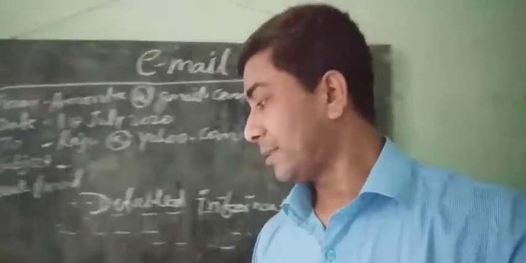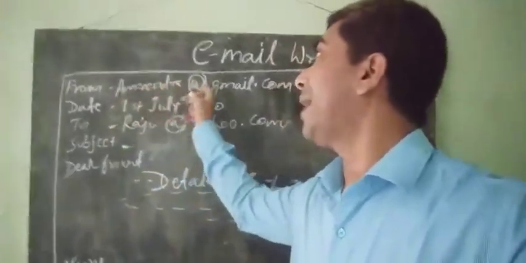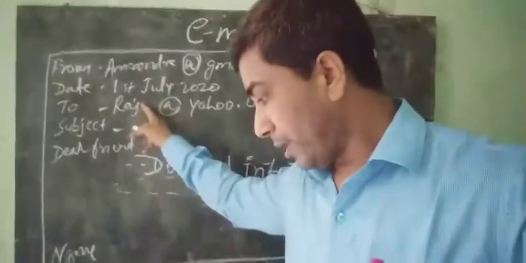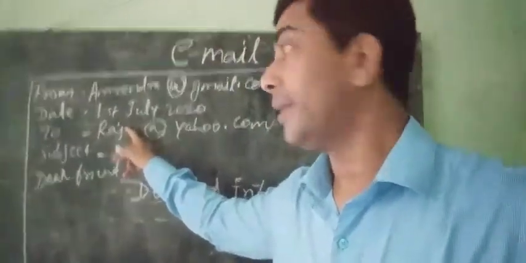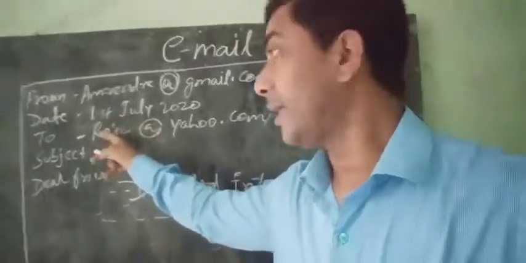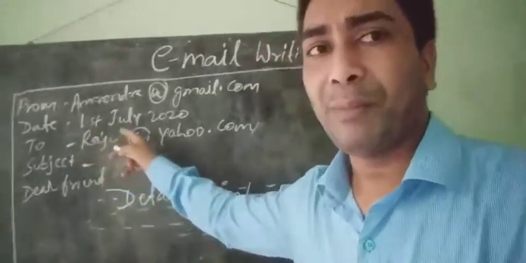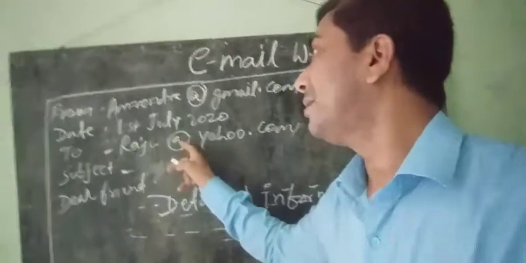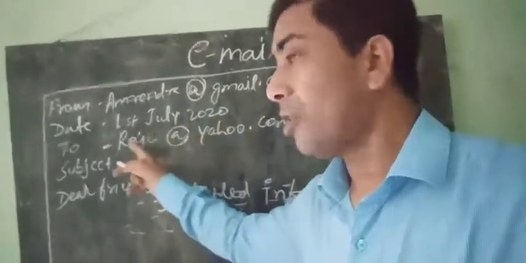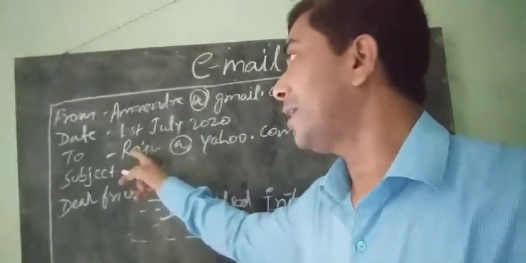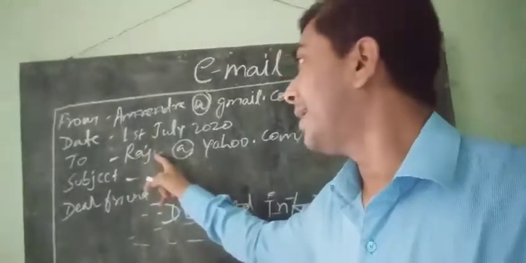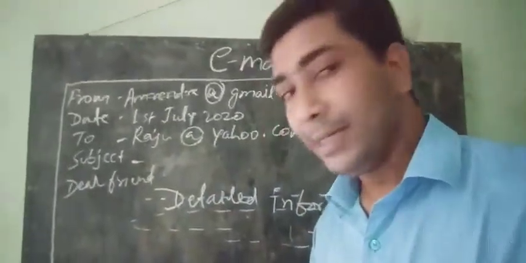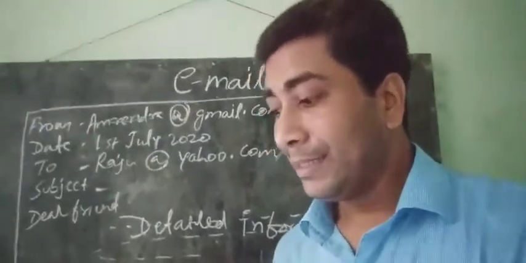First you will write in the same way, From your name at gmail.com, date 2022. To, you can write any name, or directly the publisher's name, Bhartiphone at yahoo.com, or the manager's name, RK Joshi at yahoo.com. Subject.